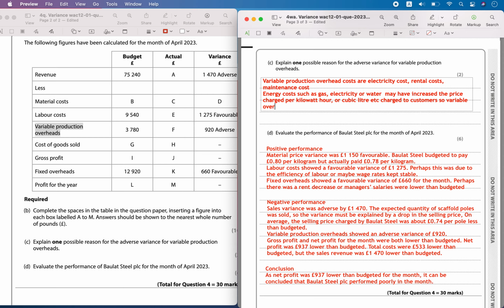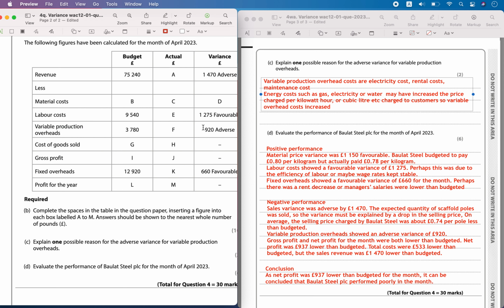So variable overhead costs increased. Any cost you can say, even the maintenance cost must have increased, probably due to a lot of usage. Any maintenance cost that was happening in the business during production, probably the machine had to be maintained a lot, so that means your overhead production cost would have increased.